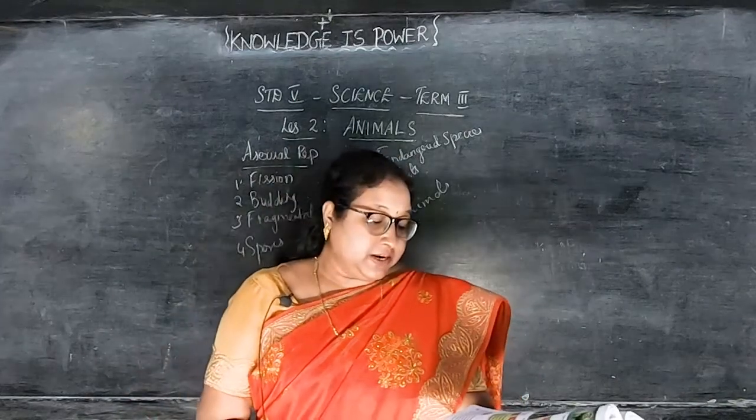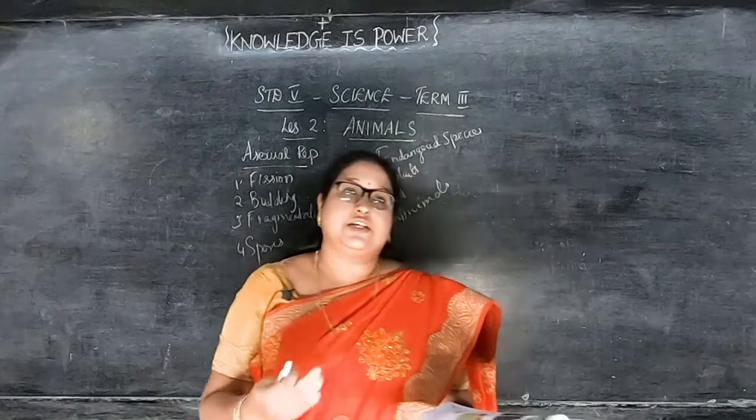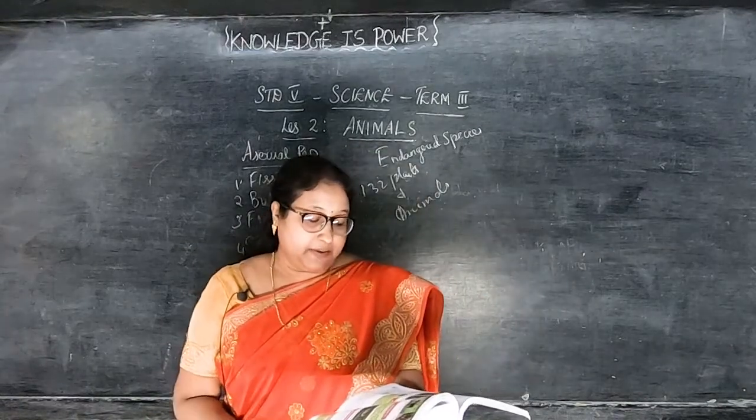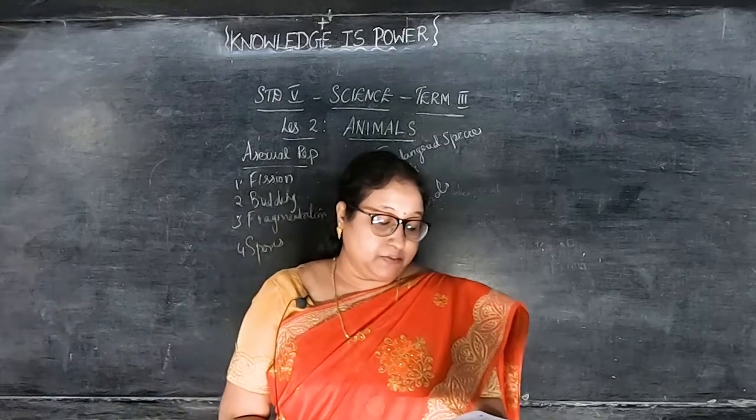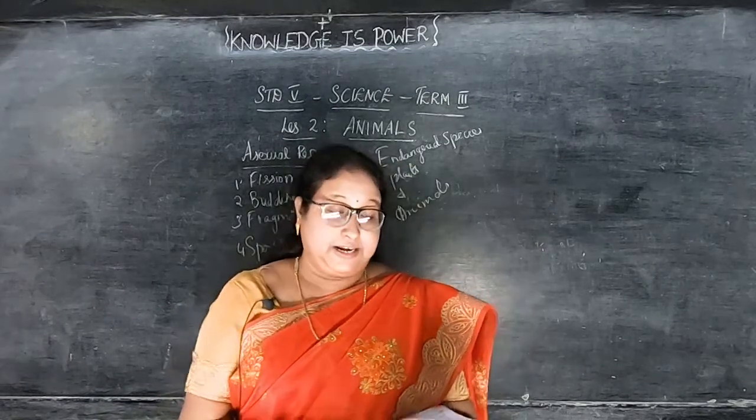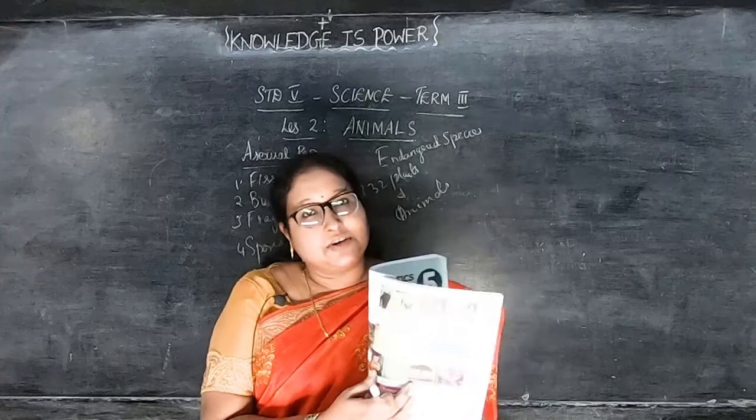Similarly, plants are also in danger of extinction, like the umbrella tree, Malabar lily, Rafflesia flower and Musni plant, which are also endangered. The pictures are given in the book, children.